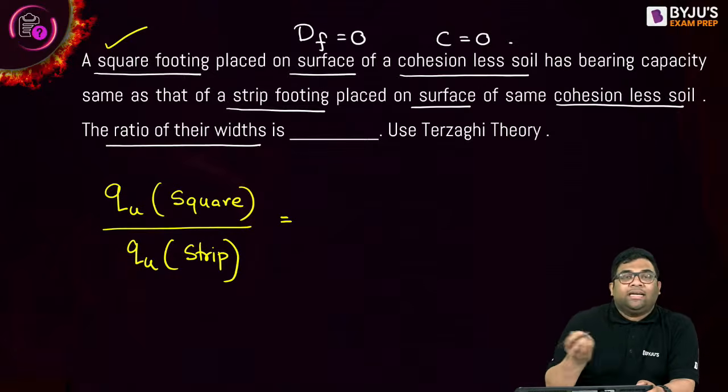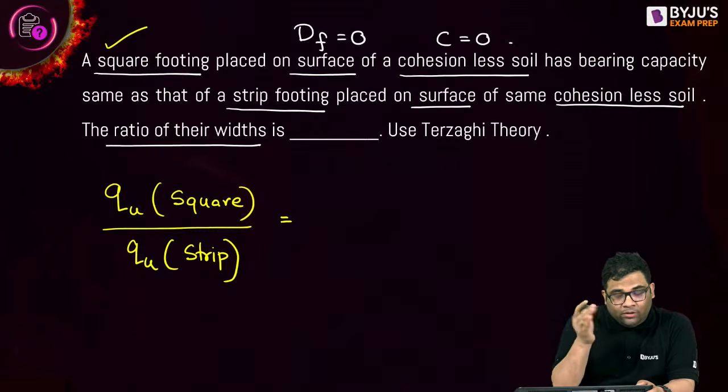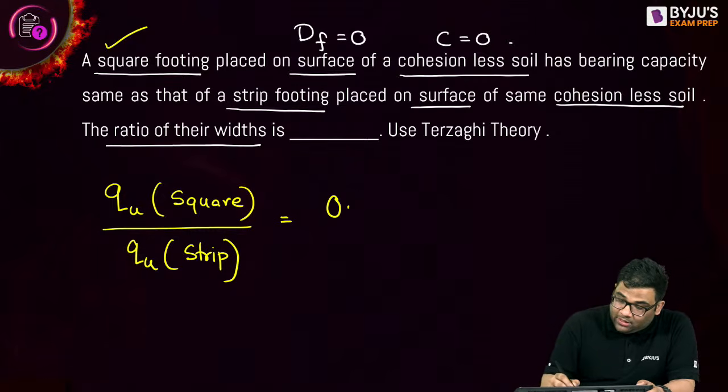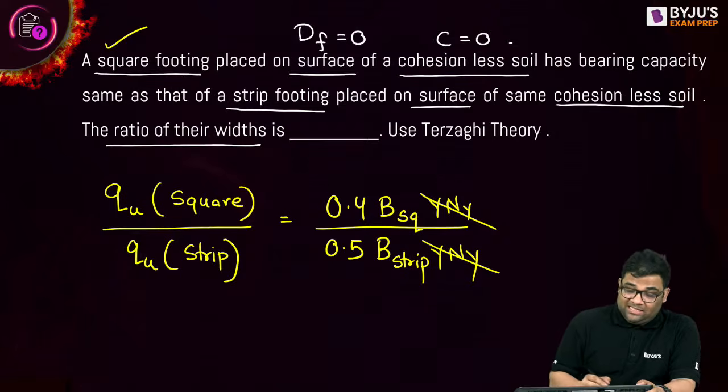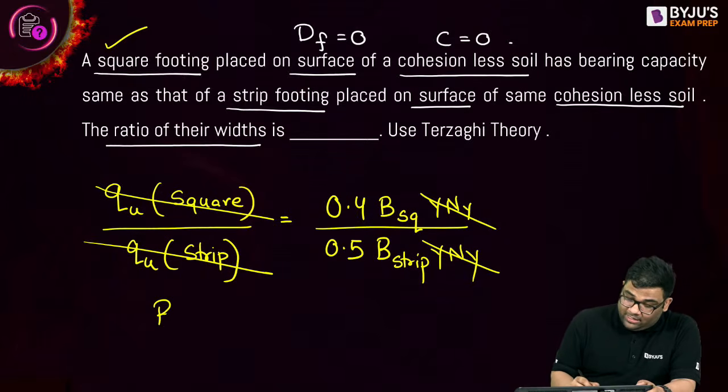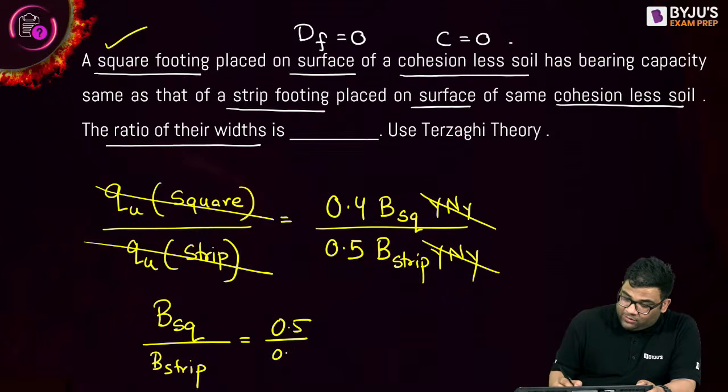So you see, first and second terms are not there, right? Because C is 0, DF is 0. Only the third term is there. So for square, it is what? 0.4 B, and I can say suppose square, then gamma and N gamma, divided by what? For the strip it is 0.5, width of your strip footing, okay, and then gamma and N gamma. These two get cancelled. They have same bearing capacity, means what? This also gets cancelled. So from here, B of square by B of strip is how much? Is equal to 0.5 by 0.4 is equal to 5 by 4.